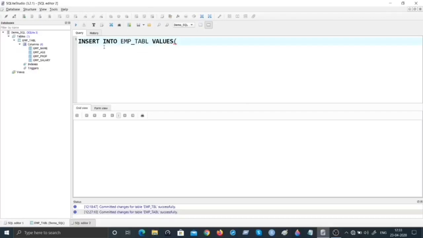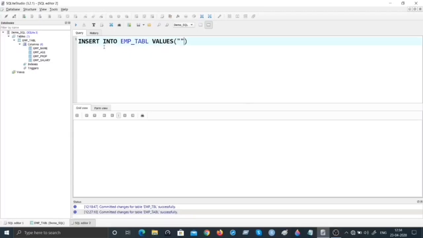Then open and close the parenthesis. Within this, you have to give values for employee name, age, employee profession, and salary. When you say varchar, for some of you who are from, let us say, a C programming background, varchar is equivalent to a string. Char continues to be a character. Varchar is nothing but a string. Whenever anything is a string, we have to put it in double quotes.